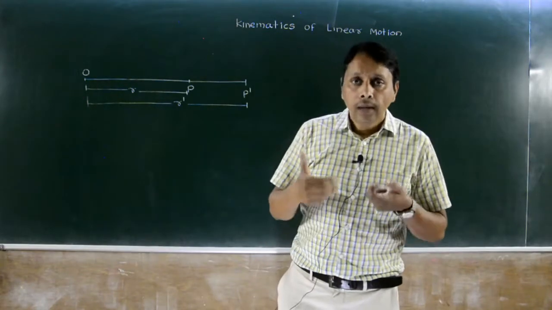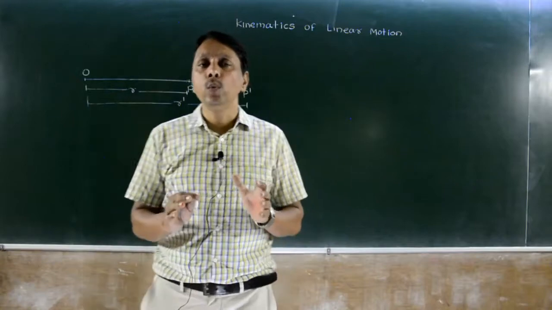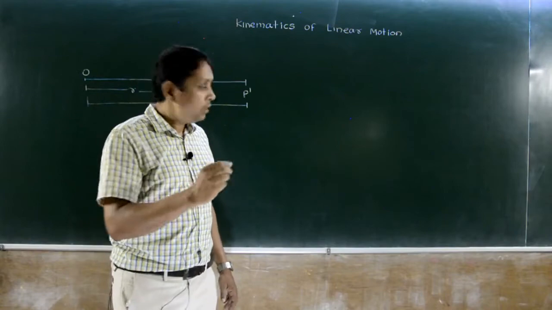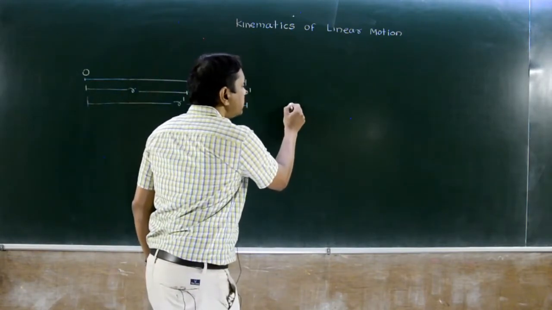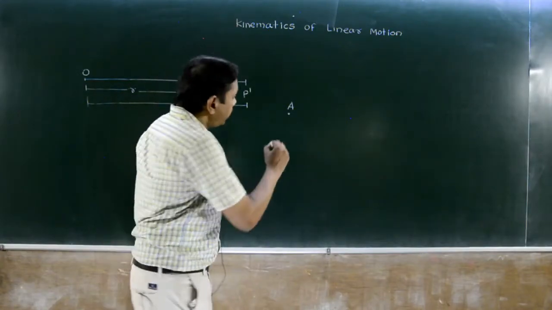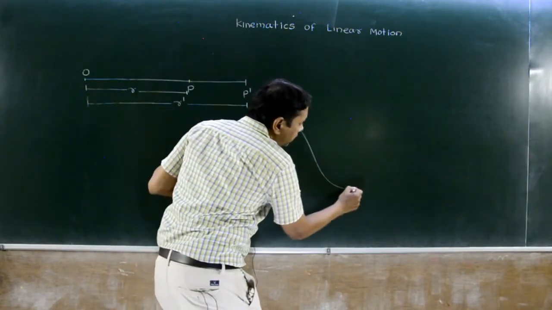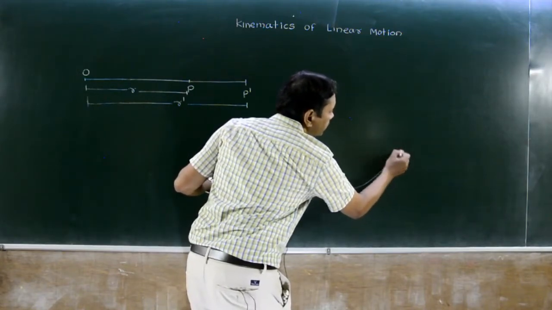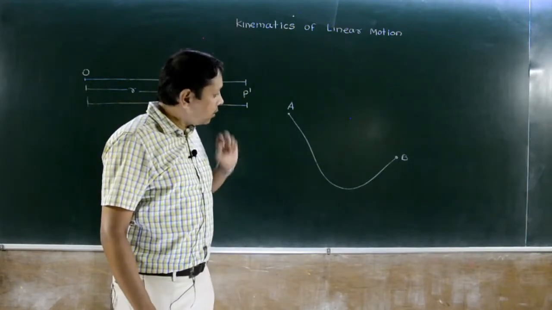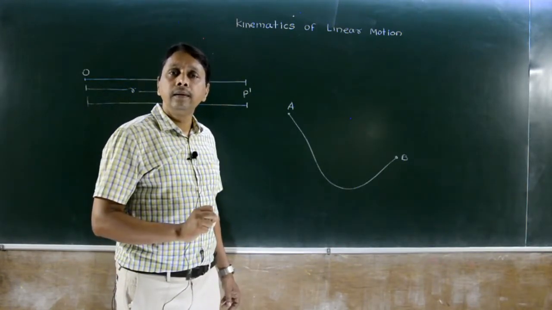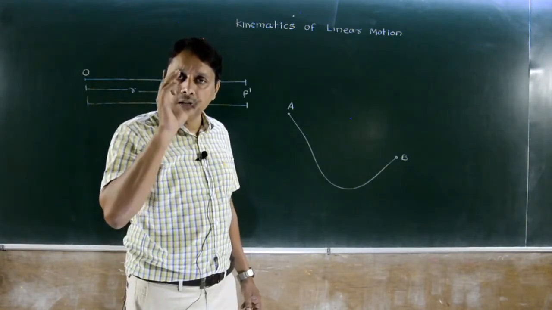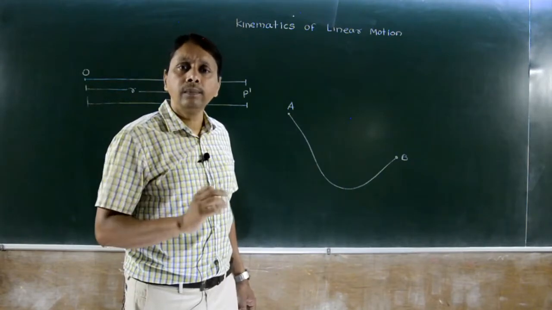Next, now we are going to discuss the very important concept of distance and displacement. Here a body starts its motion from A, moves along this path and reaches point B. Now tell me, for this motion in time t seconds, is distance and displacement the same thing?